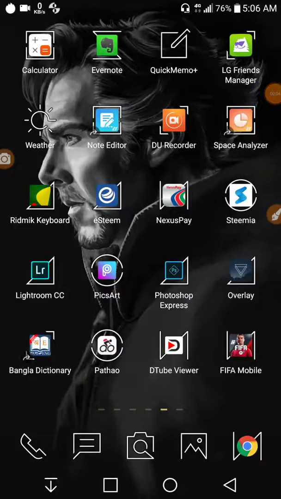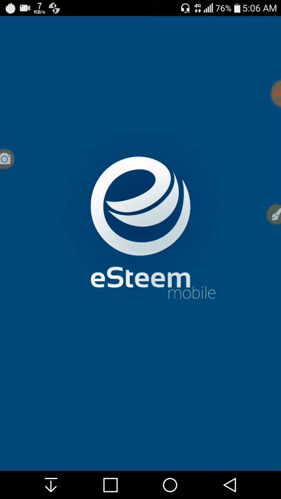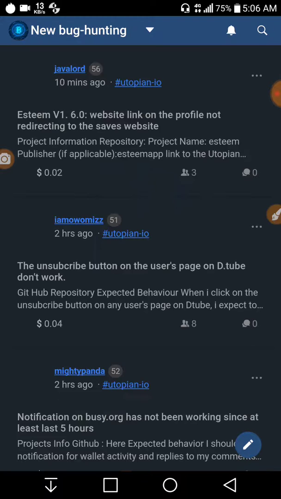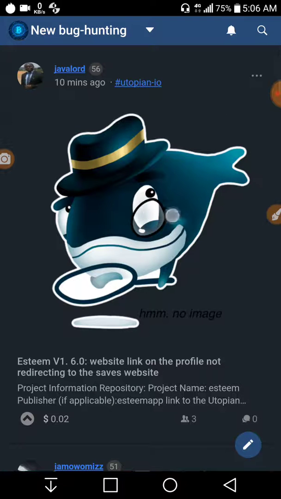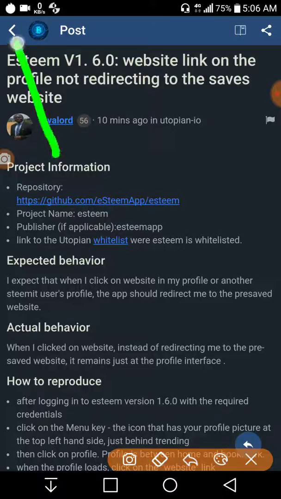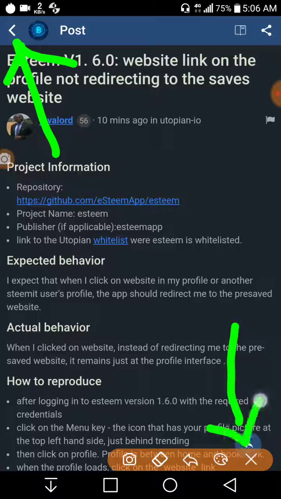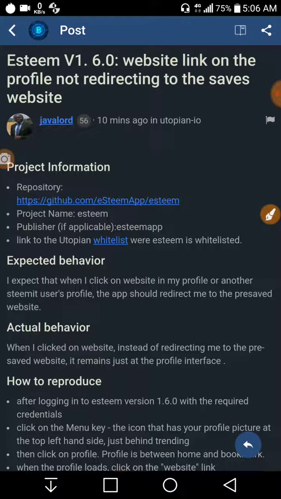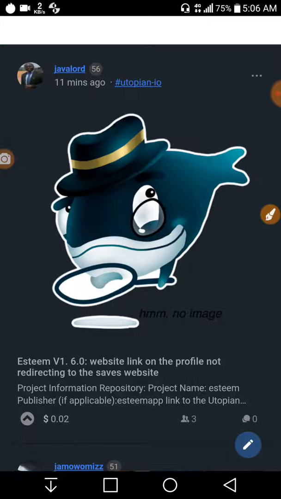To find this bug, you have to go to eSteem and do exactly what I'm doing here. When I'm in a post, I can easily click on this back button to go back, or just click the back button provided by Android, and I can do the same. So let's see. Yeah, this back button is working.